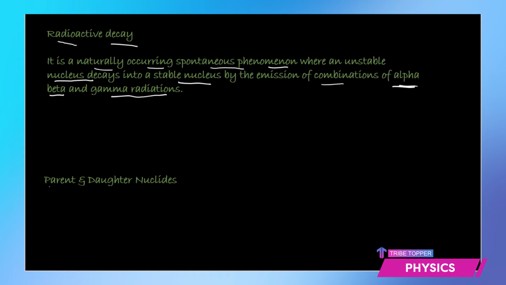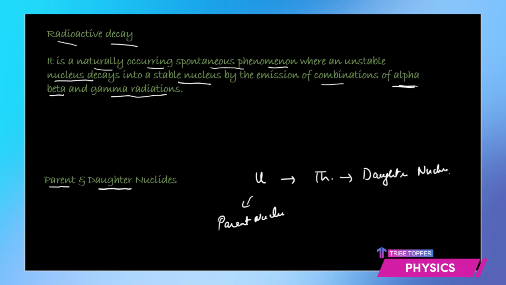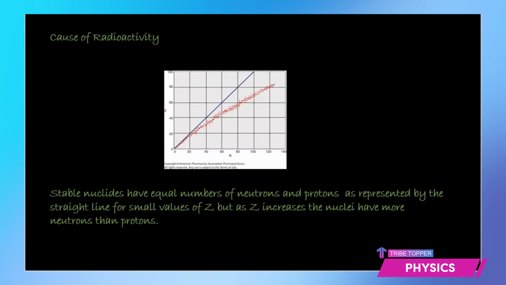We must remember that the nucleus which decays is the parent nucleus, and the nucleus which we get as a product is called the daughter nucleus. For example, if uranium decays into thorium, then the uranium is the parent nucleus and the thorium we obtain is the daughter nucleus. Right? Now let's try to understand the cause of radioactivity.